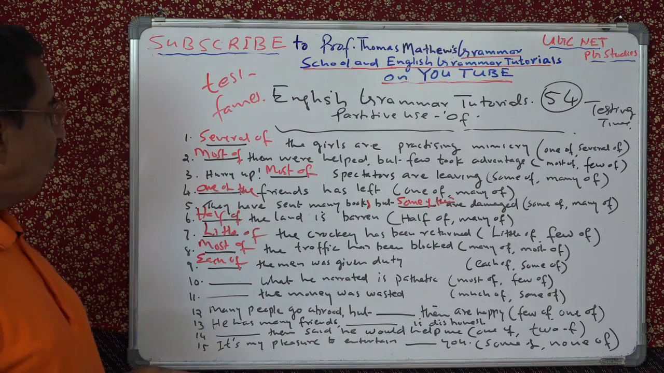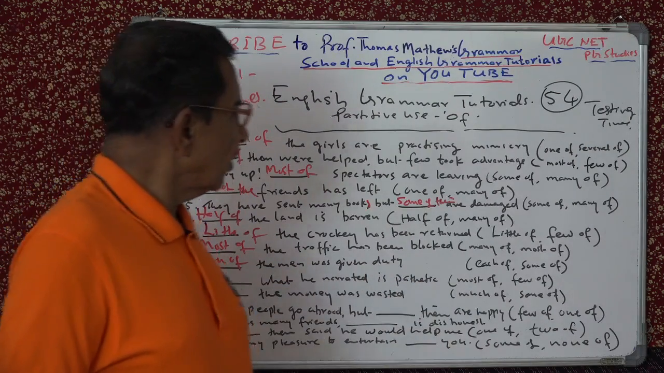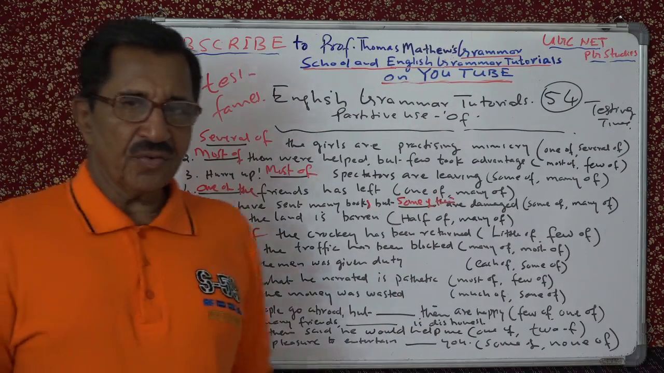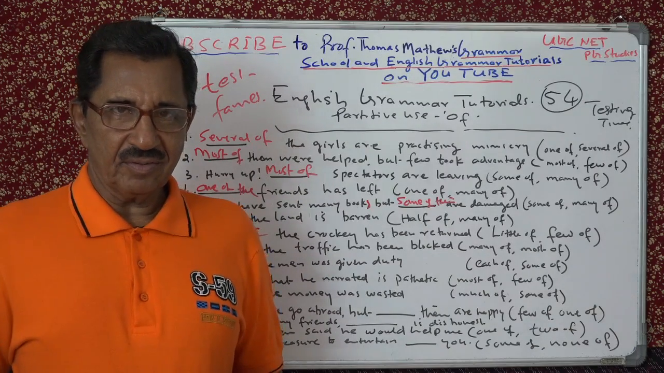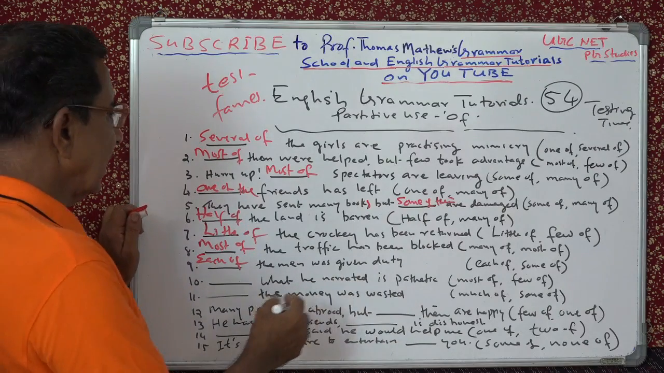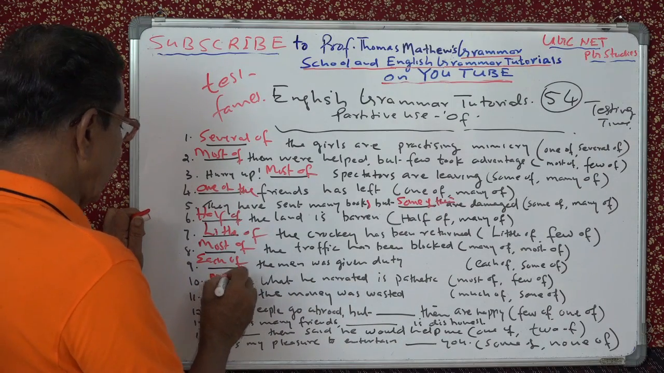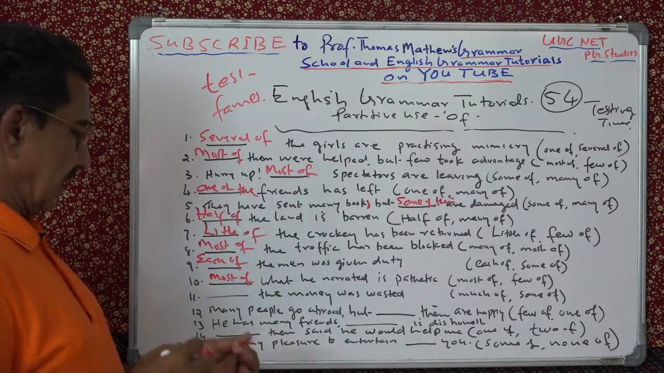Ten. What he narrated is pathetic. Most of, few of. Few of you cannot say because this is uncountable. So you have to say most of. Most of what he narrated is pathetic.